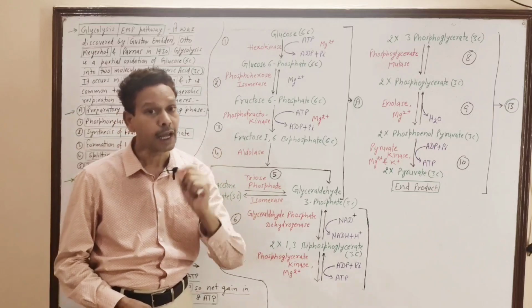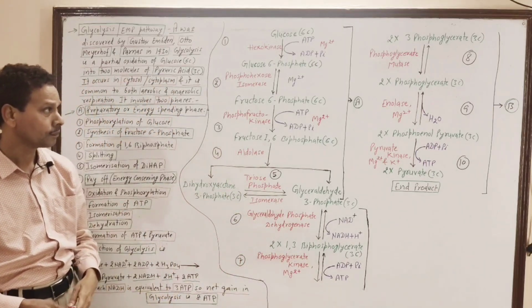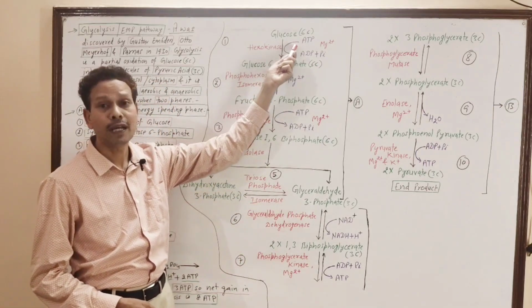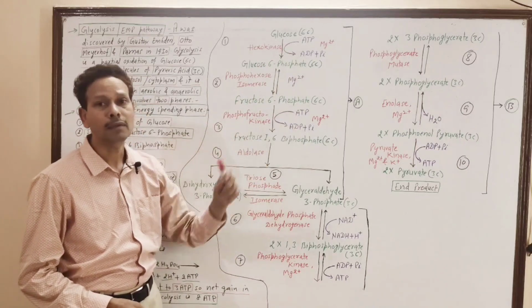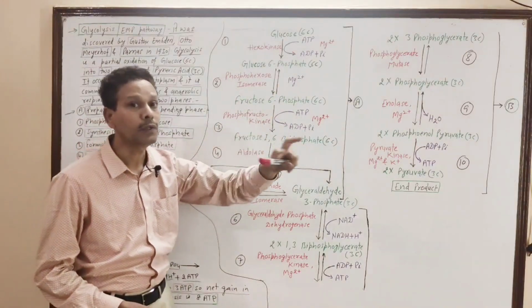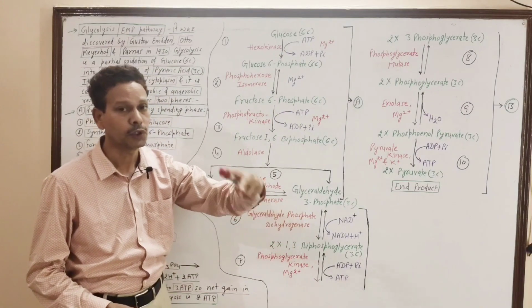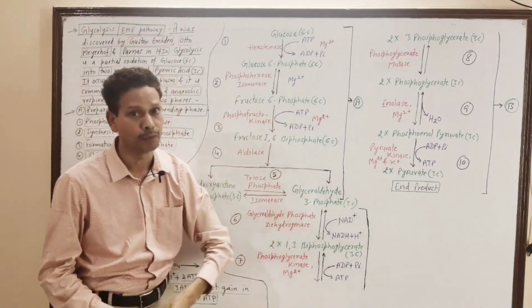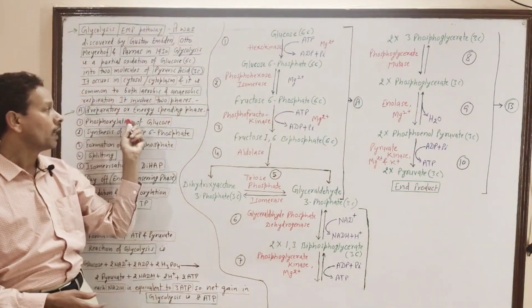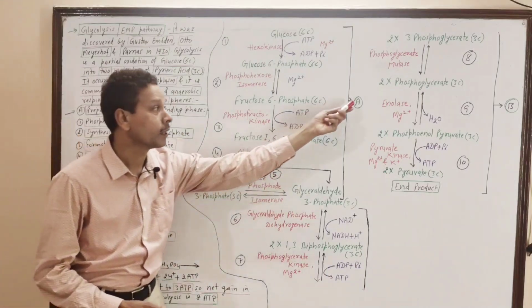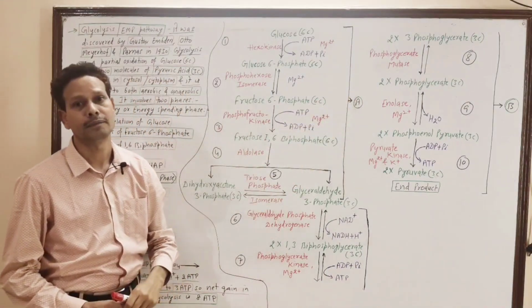And in this entire process, at step number 1 and step number 3, 2 ATP molecules are consumed. This is the energy spending phase, phase number 1.